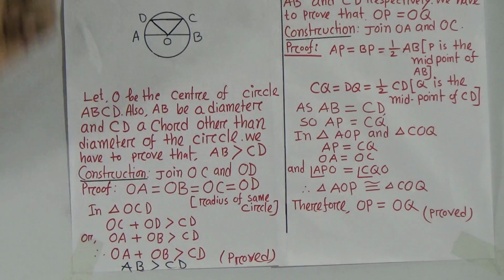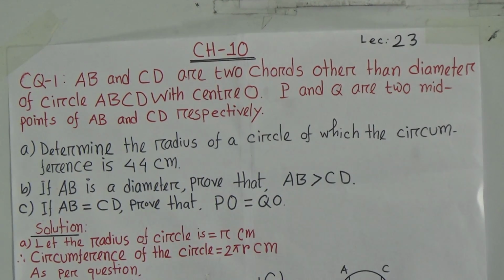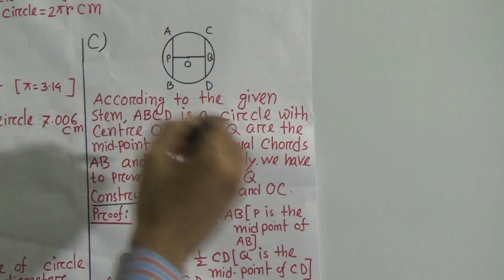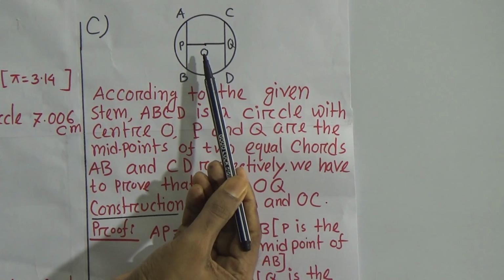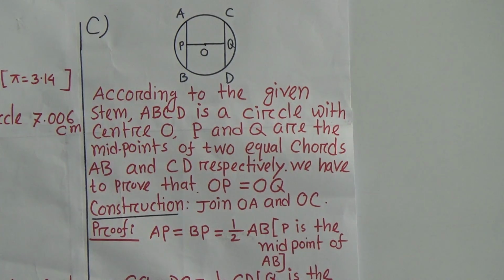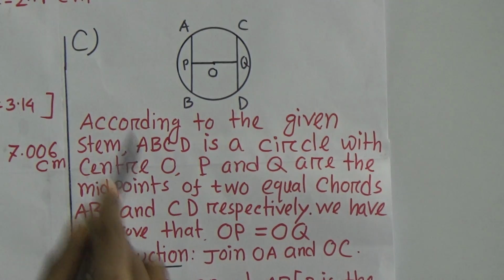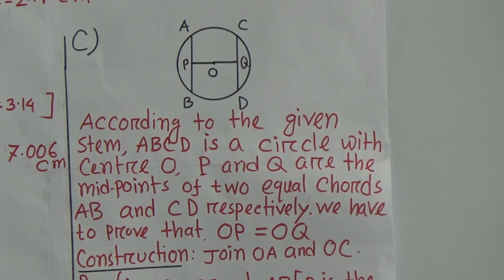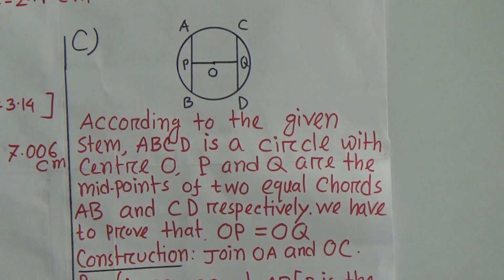Now you see question number C. If AB equals CD, then we have to prove that PO equals QO. This is the circle ABCD where O is the center, and AB and CD are the two chords. In question C, AB equals CD is given. Now we have to prove that OP equals OQ.